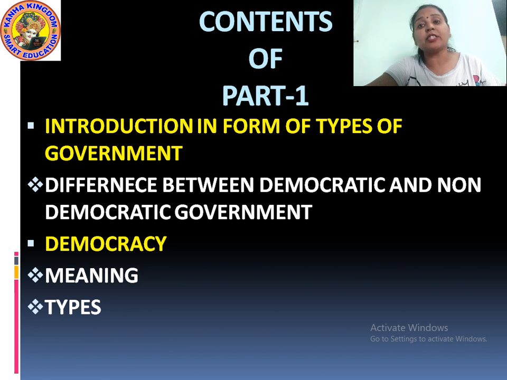The next word is democracy. Democracy, which is said to be of the people, by the people and for the people, means that individual citizens of the country use their right to vote and elect their representatives to form the government.